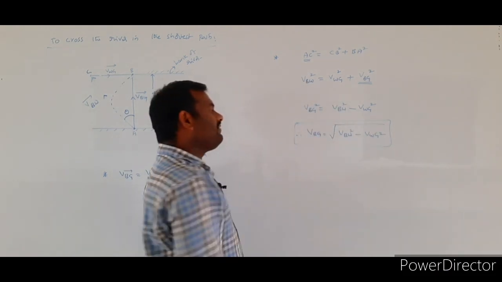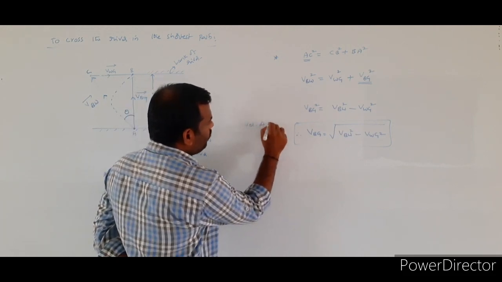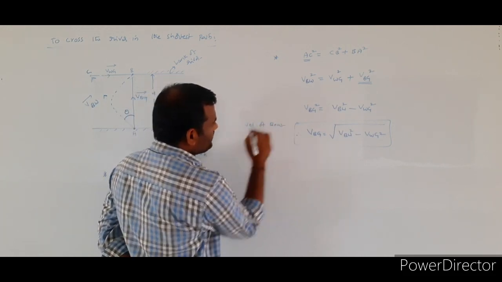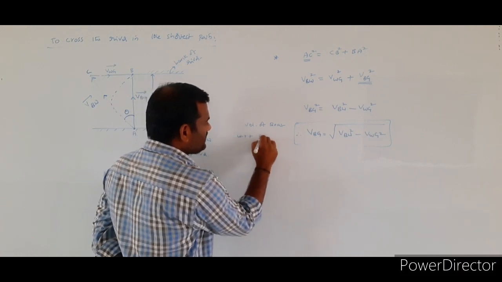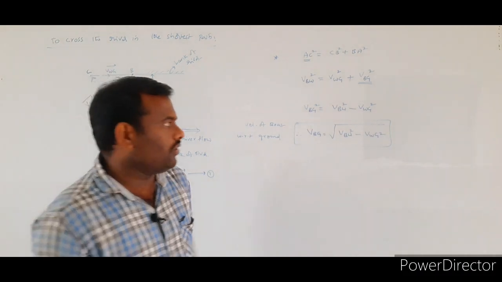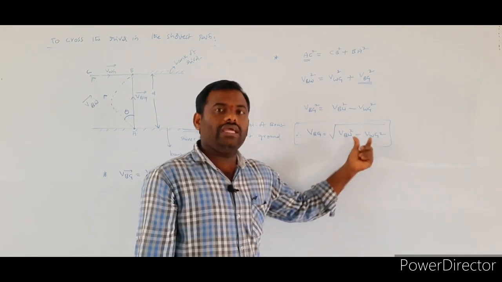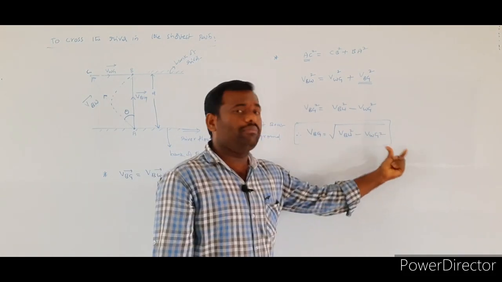So this is the formula for the velocity of the boat with respect to ground.